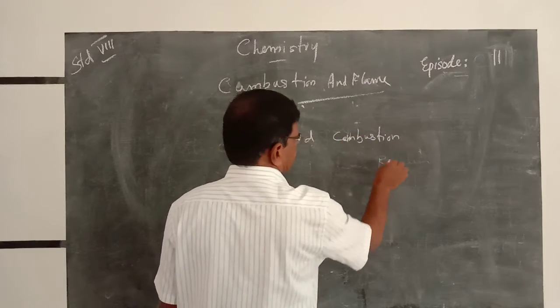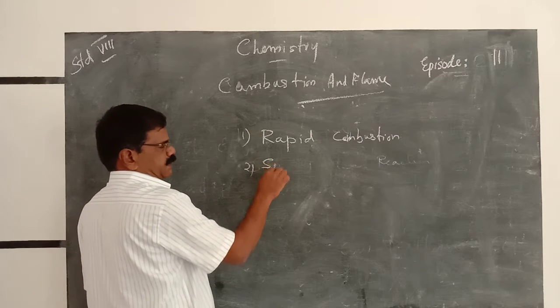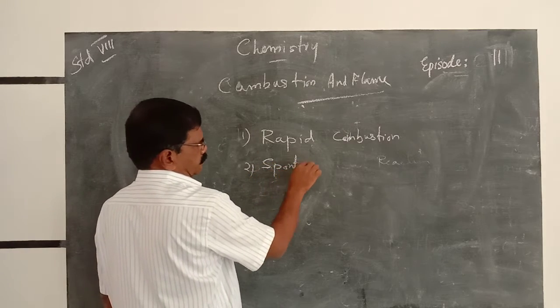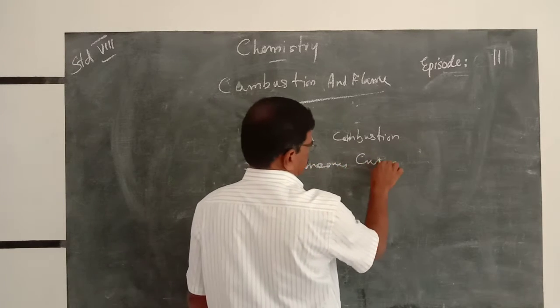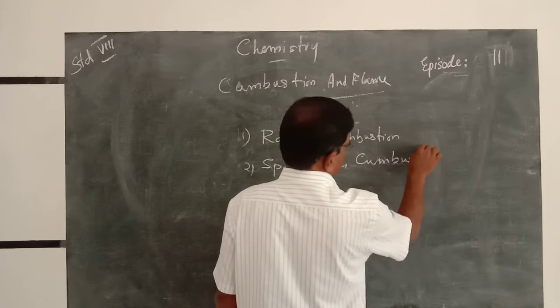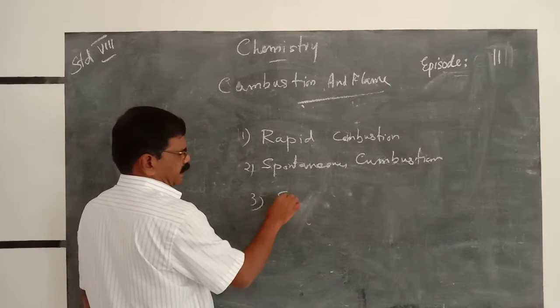Second, spontaneous combustion. Third, explosion.